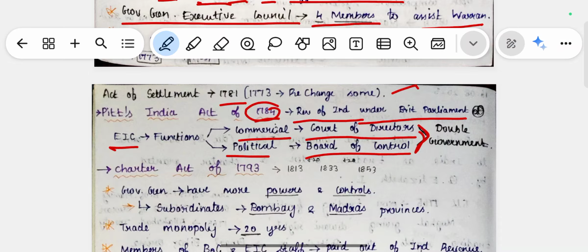So in 1773 we have the Regulating Act. After 11 years we have Pitt's India Act of 1784. Then after 9 years we have the Charter Act.